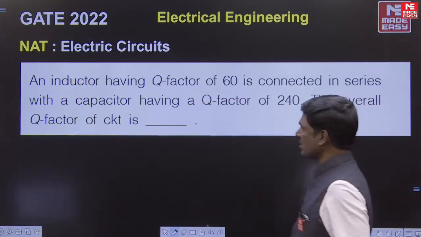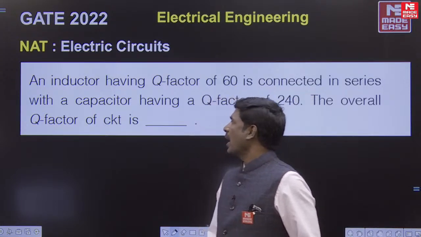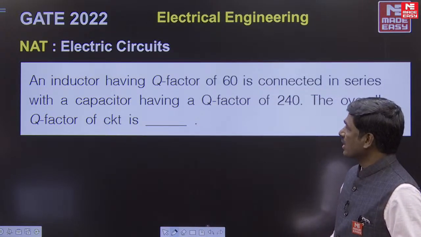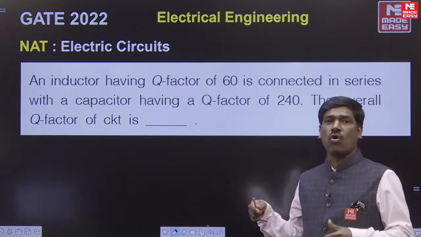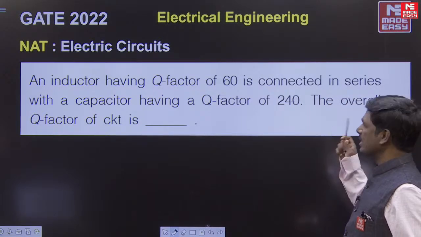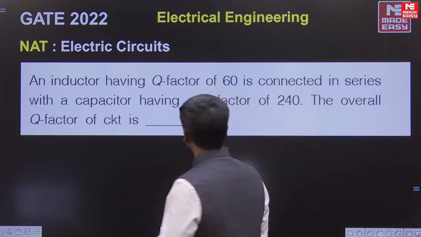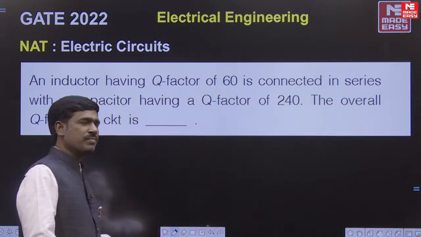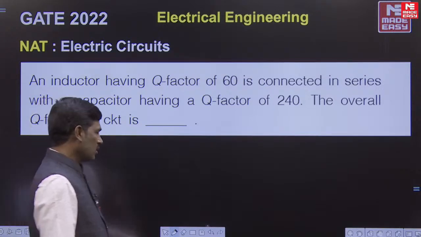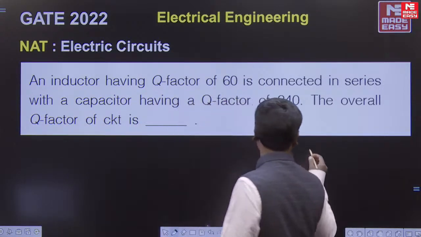The next question is: an inductor having a Q factor of 60 is connected in series with a capacitor having a Q factor of 240. The overall Q factor of the circuit is asked. That means the inductor is a coil with quality factor 60.